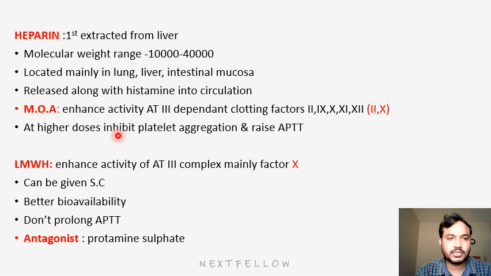So next we will see heparin. Heparin is mainly extracted from the liver. The molecular weight of heparin ranges from 10,000 to 40,000 daltons. It is mainly synthesized in lung, liver, and intestinal mucosa. It is released along with histamine into the circulation. The main mechanism of action of heparin is that it enhances antithrombin 3, thereby inhibiting clotting factors 2, 9, 10, 11, and 12, mainly factors 2 and 10. By inhibiting these clotting factors, it shows anticoagulation action.